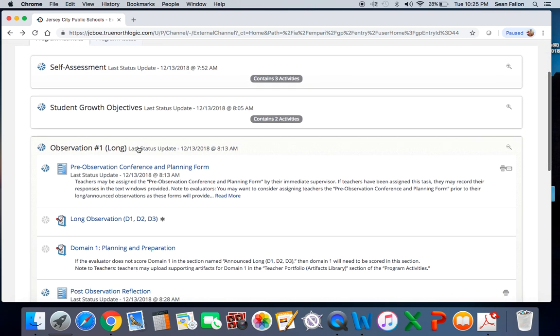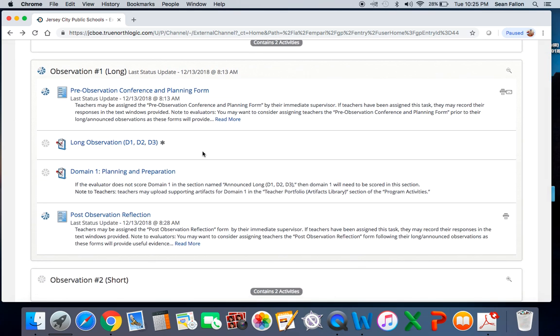After the pre-conference, we get into the observation form. Notice that for this first long observation, it says domains 1, 2, and 3. The reason it only says 1, 2, and 3 is, for the reason that I mentioned a few minutes ago, domain 4 is artifact driven, and that's where you're going to be uploading all of your documents that you submit at the end of the year for your score.